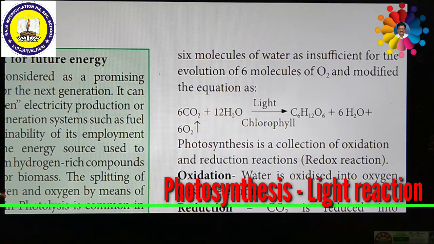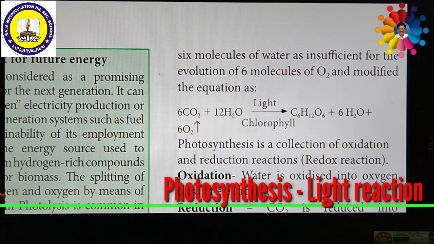Now we shall discuss the significance of photosynthesis, and how photosynthesis is very important for the entire world. Already we know that phototrophic organisms like plants and some microorganisms like photosynthetic bacteria and cyanobacteria can prepare their own food with the help of photosynthesis. So photosynthetic organisms provide food for all living organisms.